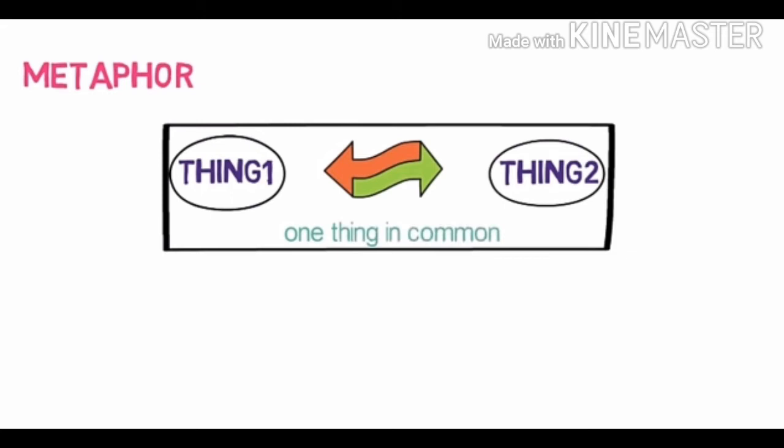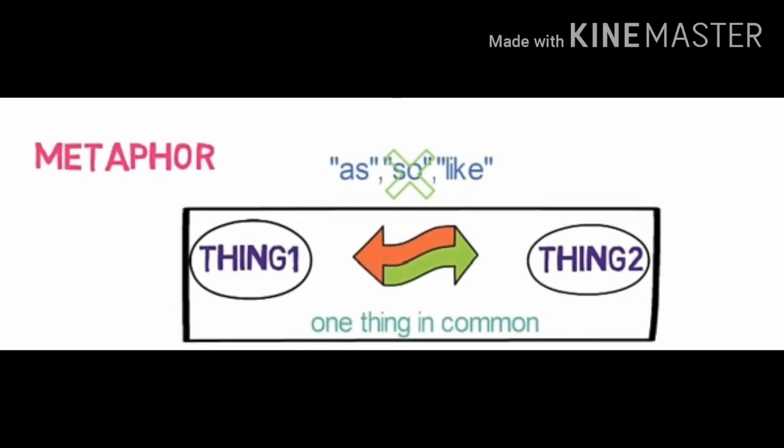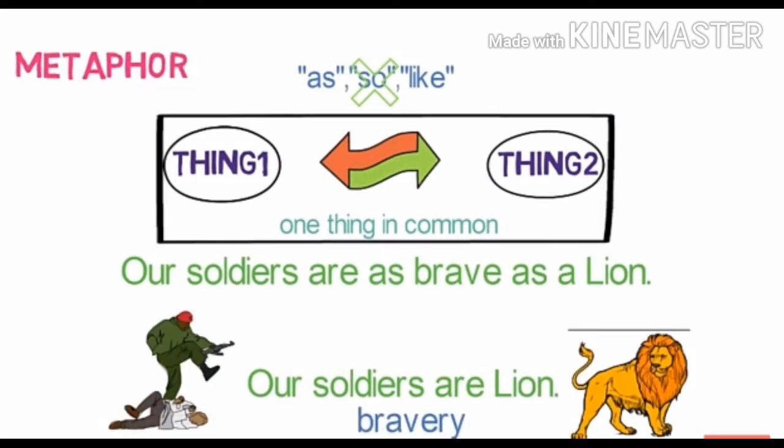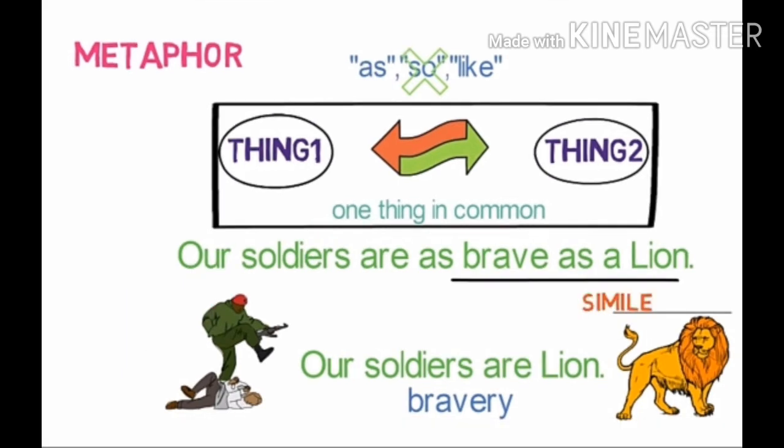In simile, while comparing we are using the words like as, so, like, while here we are not using those words. So you will see the example of simile and we will convert it into metaphor. The example we took was, our soldiers are as brave as a lion. Here we used as, but the same thing we can write like that also, our soldiers are lions. And here again this sentence means the same. What is the common thing between the soldiers and the lion? Their bravery. So if we use the sentence, as brave as a lion, then it becomes simile, while if you are directly telling that our soldiers are lions, this kind of sentence is called metaphor.